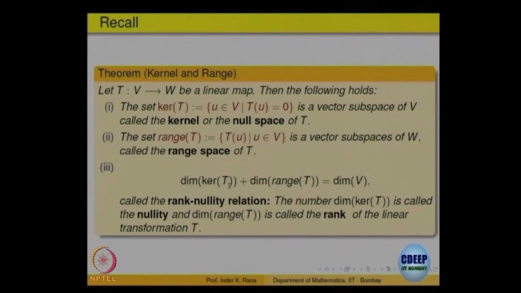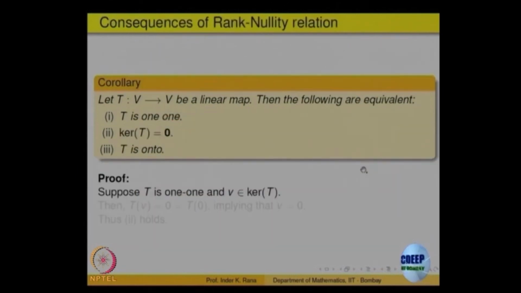The dimension of the kernel, that is the dimension of the null space, which is a subspace of the domain, plus the dimension of the range of T, which is a subspace of the codomain. If you add these two together, you get the dimension of V, the domain space. That is the rank nullity theorem, and as a consequence of that we stated this theorem, namely if T